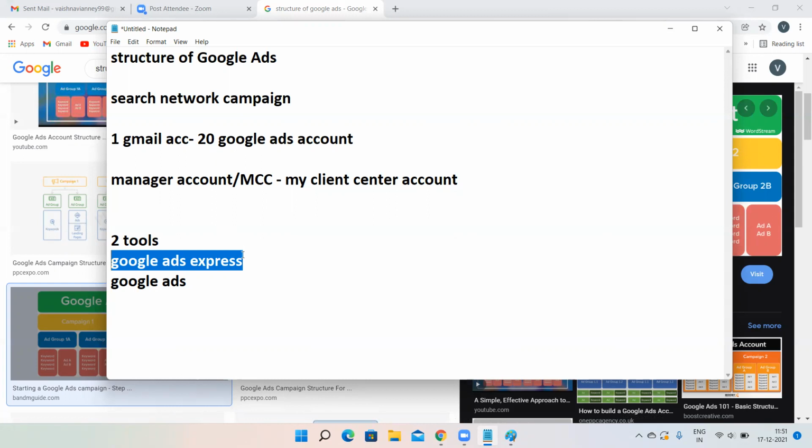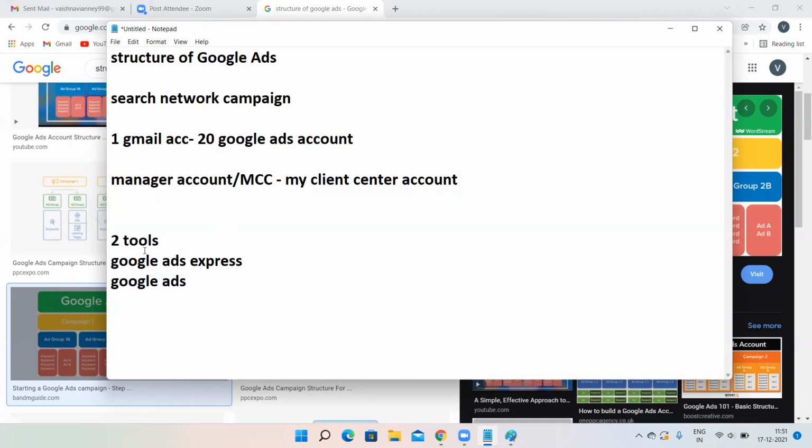The control will be in Google's hands and you will lose money over here. 100% Google will try to take more money. That means, suppose for a click, only 100 rupees is worth it. Just assume that only 100 rupees is worth it for a particular advertisement. That is the cost per click. Google might take 150 rupees. You never know.